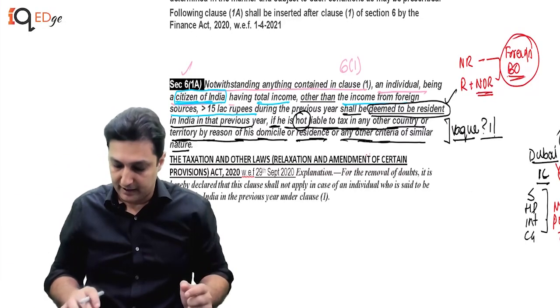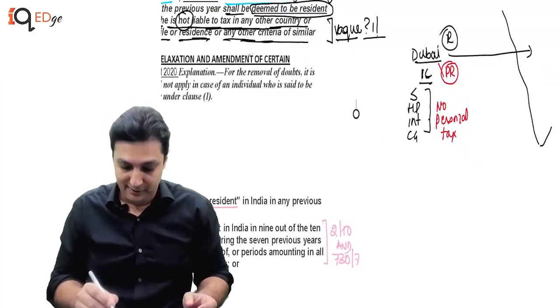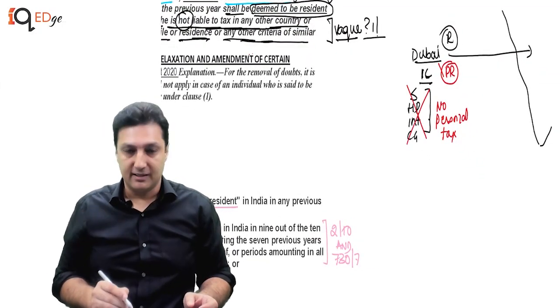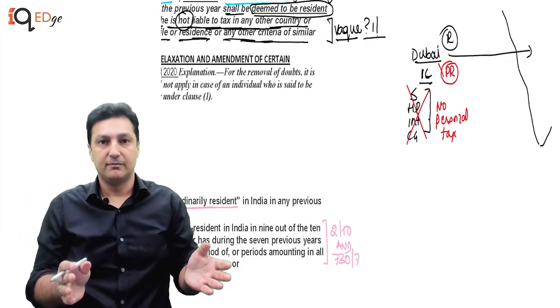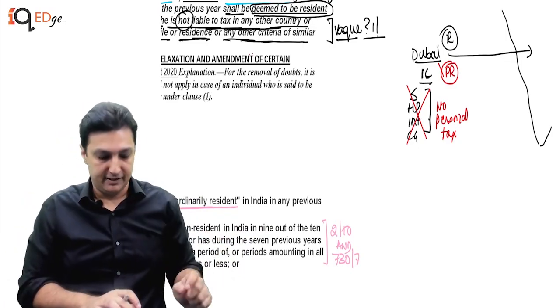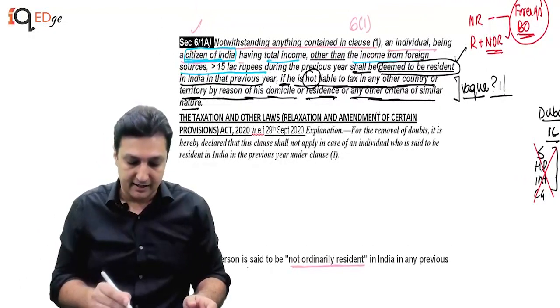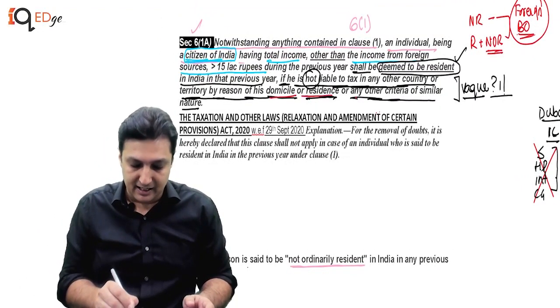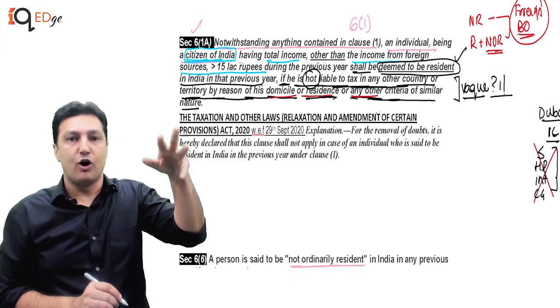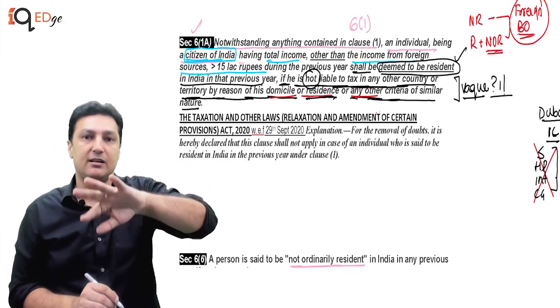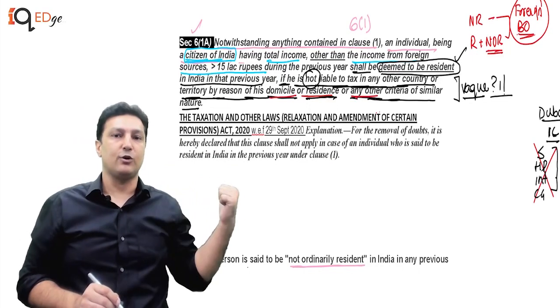So I told my friend, listen, bro, these are incomes that are not business income. So you are not affected at all. He says, but I am a resident of India now. I said, wait, we need a clarification. So the government came up with a clarification and said that if you are domiciled in any other country and your income in that country is exempt as per laws of that country, which means you are assessable but you are exempt, then this clause does not apply to you.